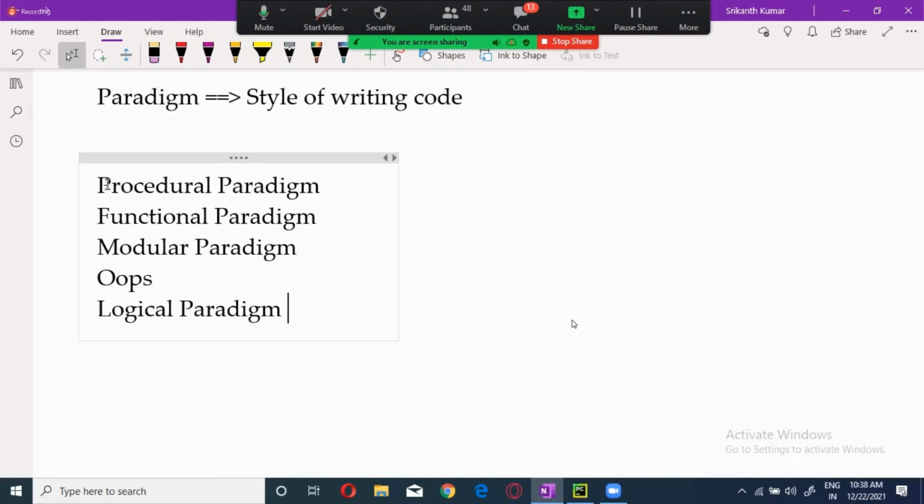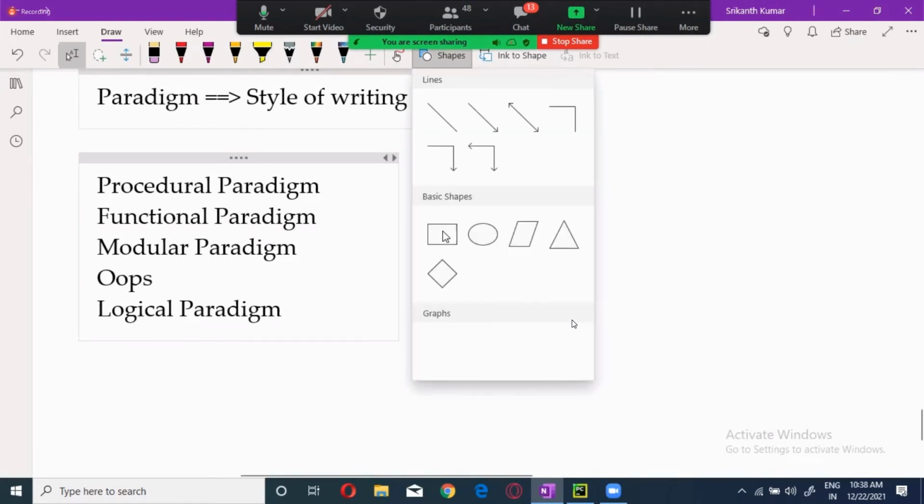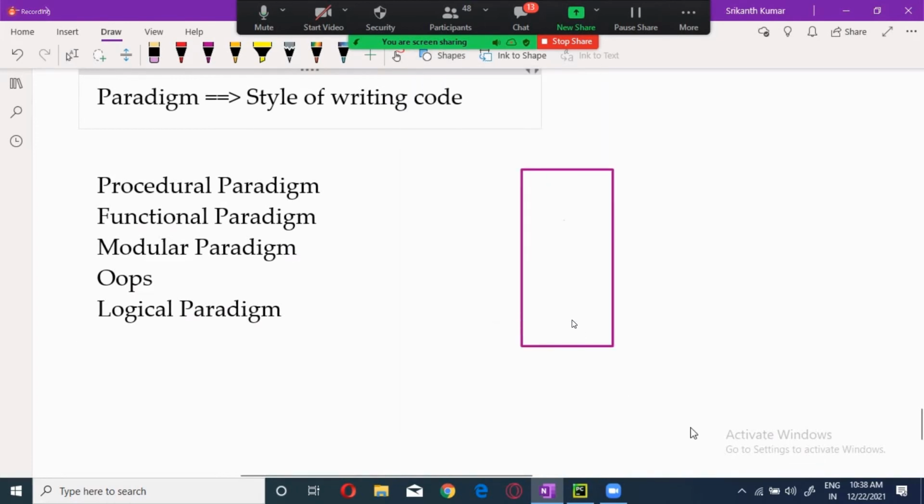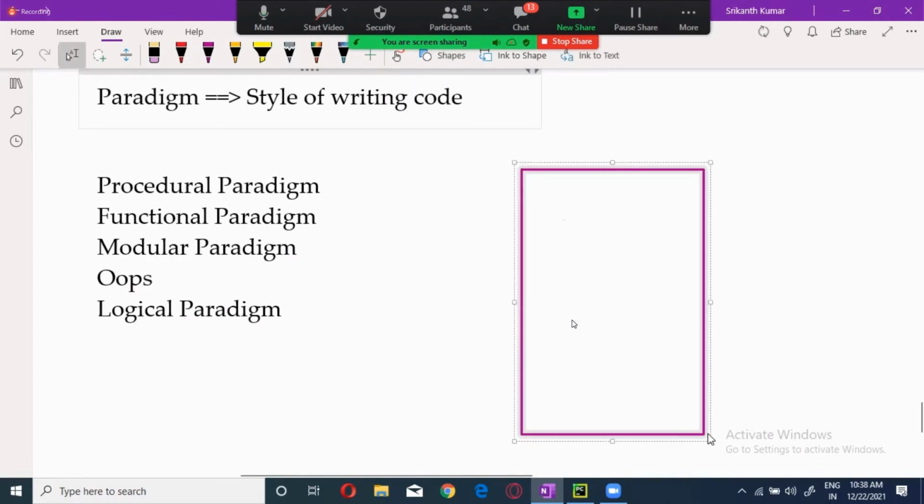Now you wrote a code. Suppose you have 1,000 lines of code, guys. Now in this, around 10 lines of code are repeated 20 times.